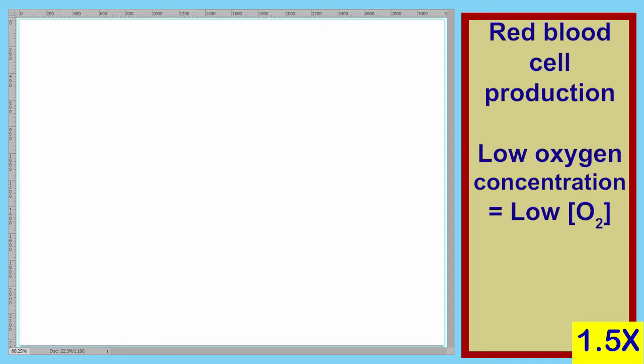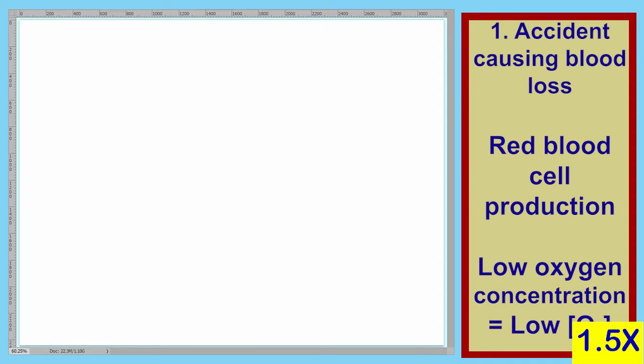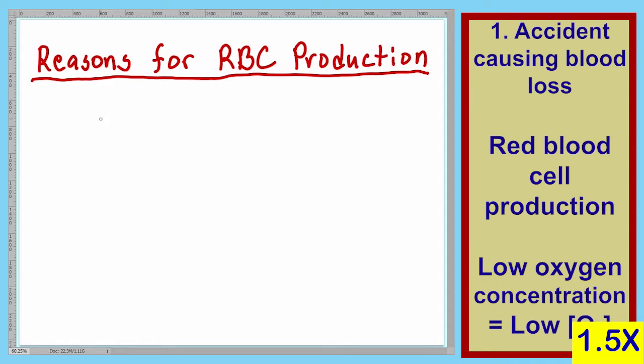The first one could be that you've been in an accident. Let's say maybe you're stabbed by a unicorn and you lost a lot of blood, and so you need to make more red blood cells to replace the ones that are lost. And so for our first reason, let's put stabbing by unicorn.